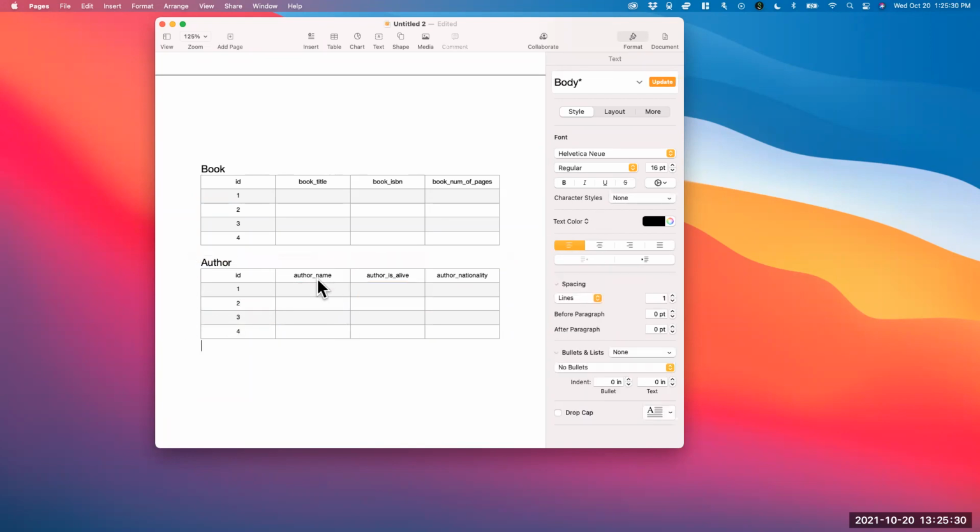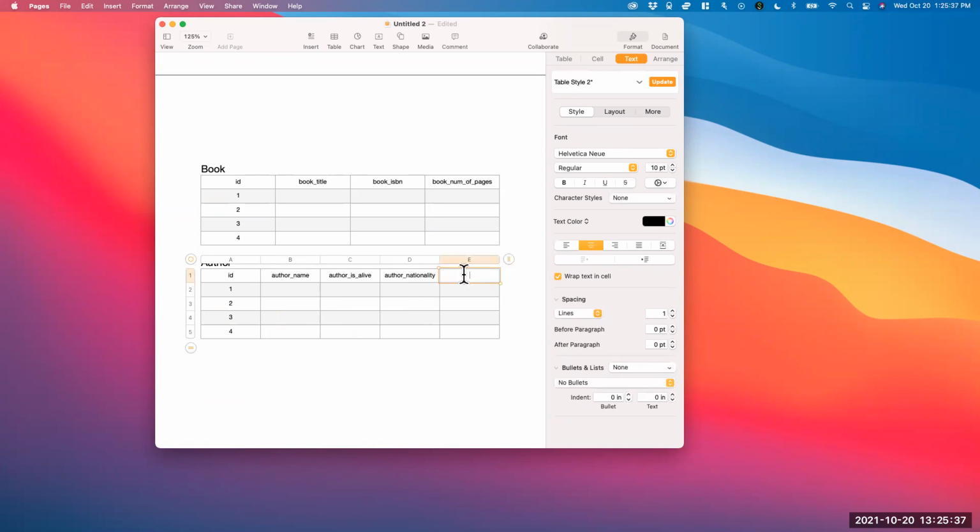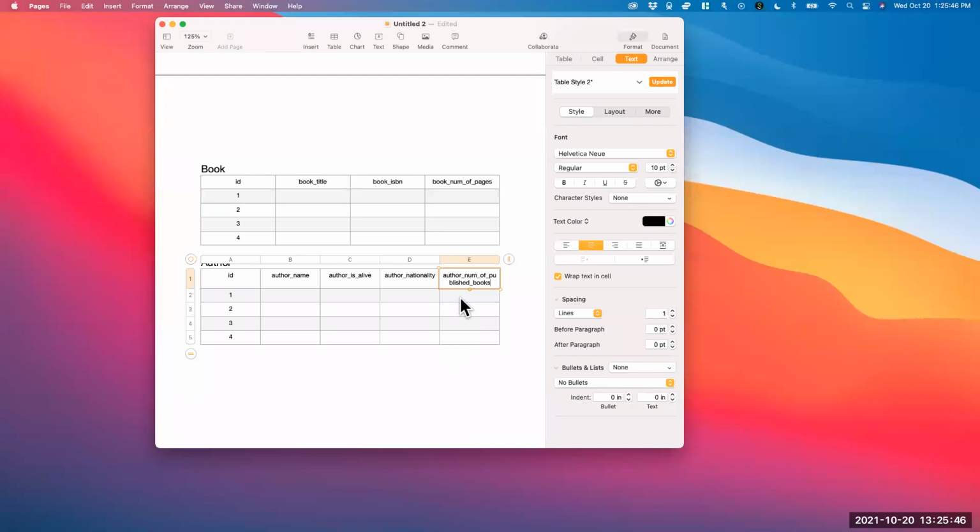So someone said published books. It's not bad. The problem with number of published books is that it has to be updated frequently, so that's going to cause some issues. Blake is saying author gender, sure, or genre, author genre. Is that what you said? Did you mean genre? Yeah, genre is not bad.